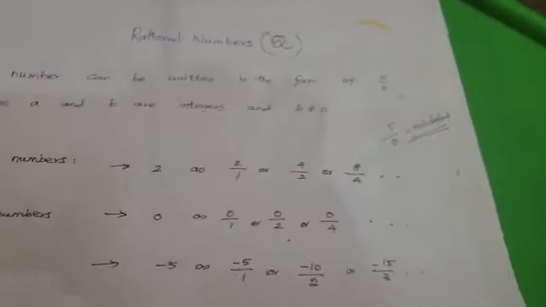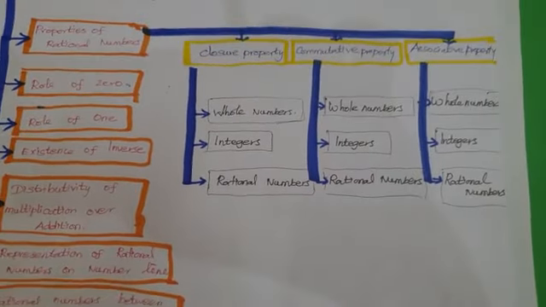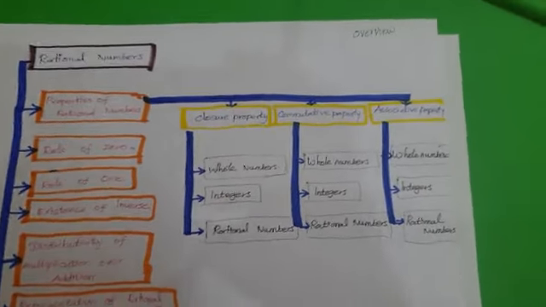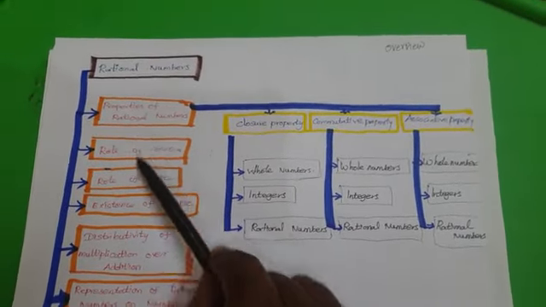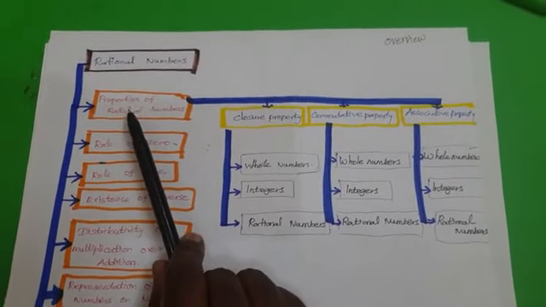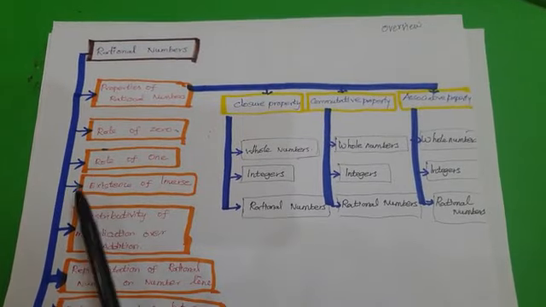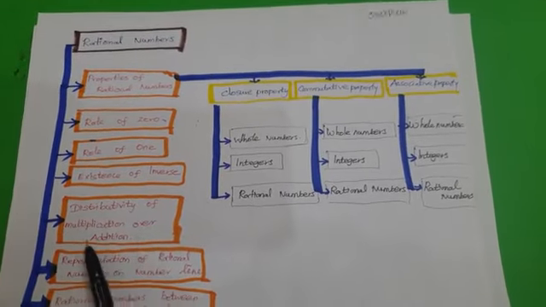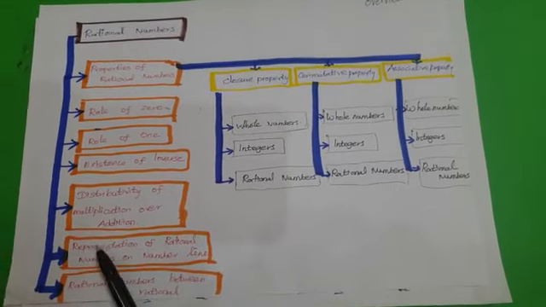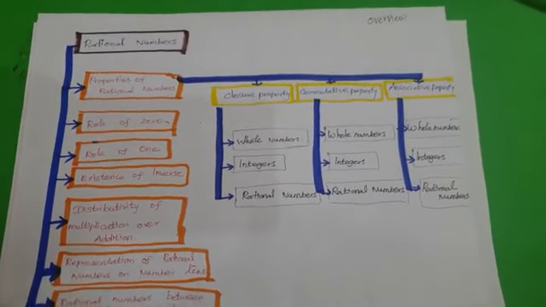Next, the pattern of numbers. Now we know about rational numbers, so let me go to the overview of this topic. Today the topic is rational numbers. The subtopics are: properties of rational numbers, the role of 0, the role of 1, existence of inverse, distributive property of multiplication over addition as well as subtraction, representation of rational numbers on the number line, and rational numbers between two rationals. This is what we are going to see.